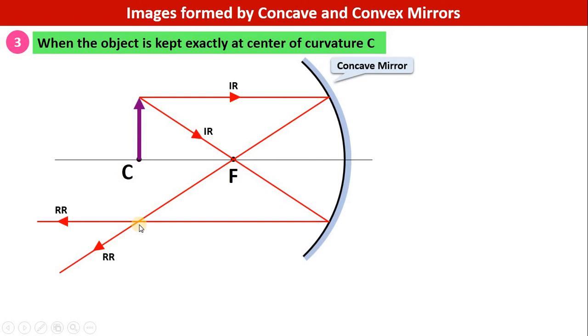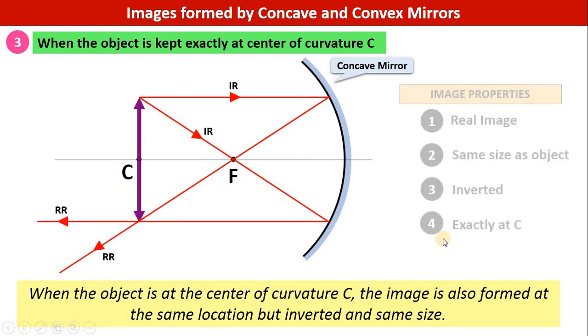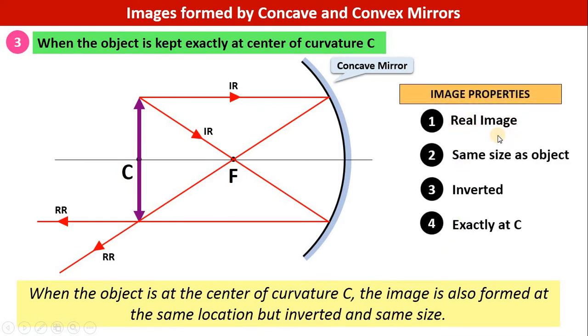We see that interestingly this point of intersection is exactly below the center of curvature, and therefore the height of the image would be the same and the position of the image is also the same. It is an inverted image. It can be proved that this triangle and this triangle are congruent. That is why the height of the image is the same as the height of the object. So we can say now that when the object is at the center of curvature C, then the image is also formed at the same location but inverted and the same size. And the four properties of the image we can now write down: the image is real, it is the same size as the object, it is inverted and exactly formed at the center of curvature.